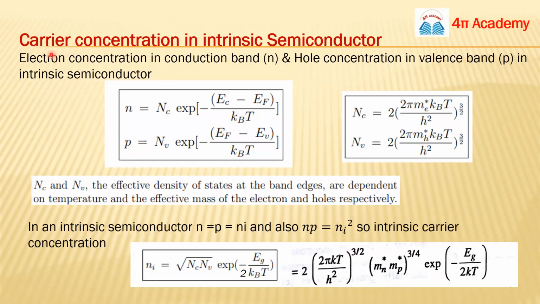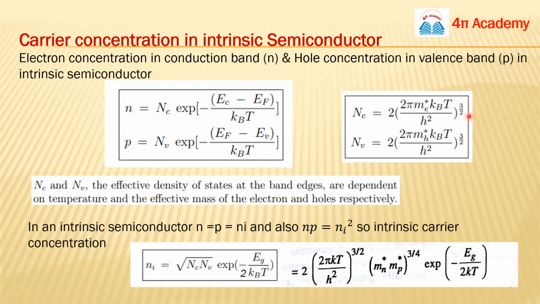For our intrinsic semiconductor, we can also calculate the carrier concentration experimentally. As we are saying, in intrinsic semiconductors the concentration of electrons is N. We have performed many experiments, and this expression is experimentally obtained. So the concentration of electrons will be N equals Nc exponential of minus (EC minus EF) upon kBT. The first term, Nc, is nothing but 2 pi m E star kT upon h square, to the power 3 by 2.